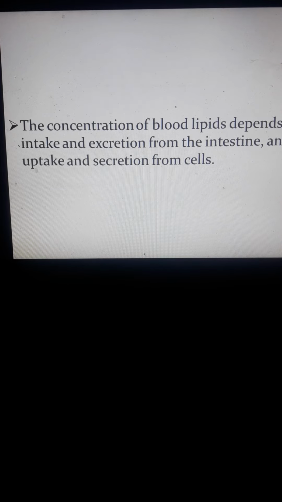So the concentration of blood lipids depends on the intake, the excretion from the intestine, and the uptake and secretion from cells. Take note, it depends upon the intake. If a higher amount of fats is taken into the body, there is a higher level of blood lipids. If more is excreted, there will be lower lipids in the bloodstream. Uptake and secretion by the cells also matter, because a higher intake of lipids, my dear students, will lead to higher secretions from cells also.